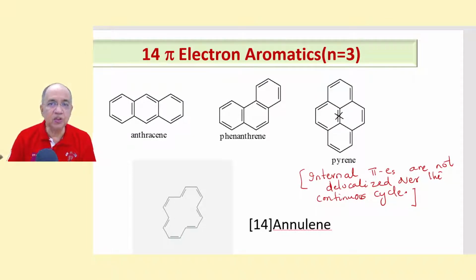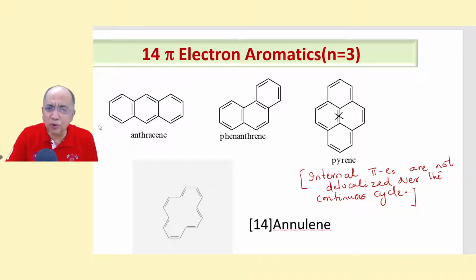And let us go to the 14 pi electron aromatics, where there are 7 pairs of conjugating pi electrons. N is equal to 3. So the commonest is anthracene, 3 benzene rings fused. Phenanthrene: two of them fuse linearly, then in a non-linear manner. And there are 4 benzene rings fused in this fashion.